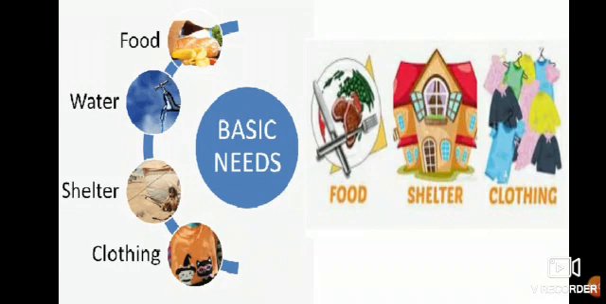Now you can see here, what are basic needs? Food, water, shelter, clothing. They are our basic needs. We need shelter to stay. We can't stay in the open space. So we need shelter, we need a house to stay. Naturally, if we want to live, then we need food, water, and even clothes.